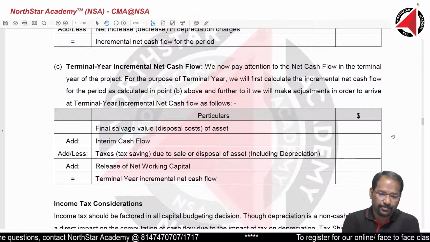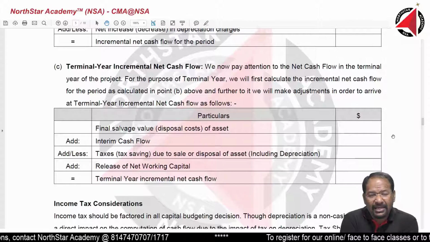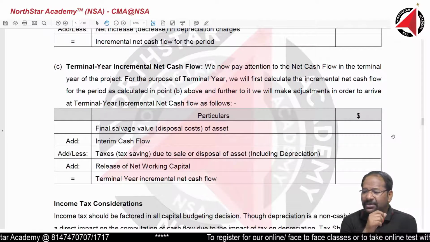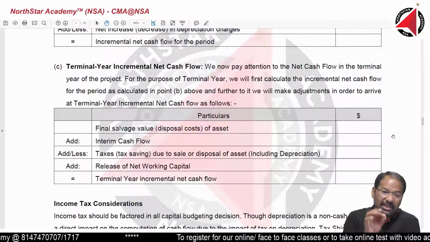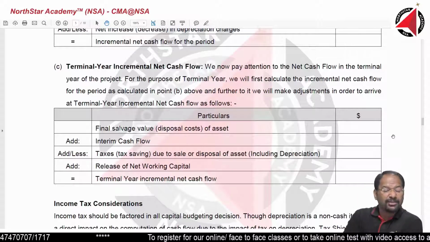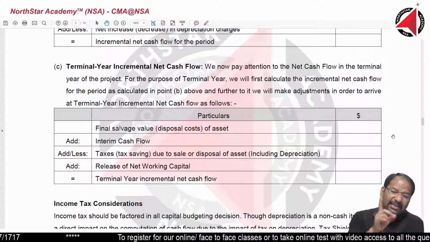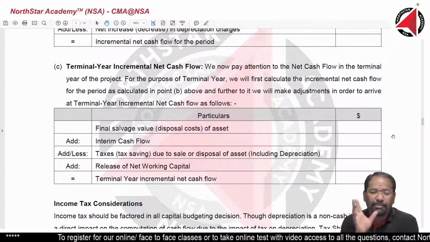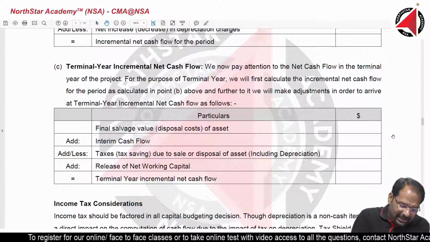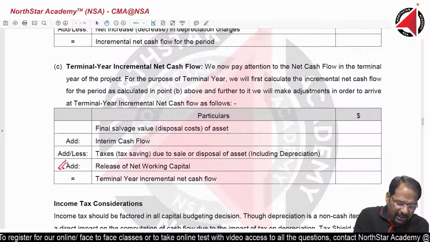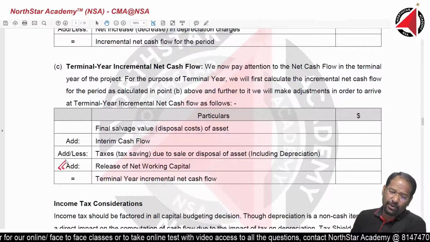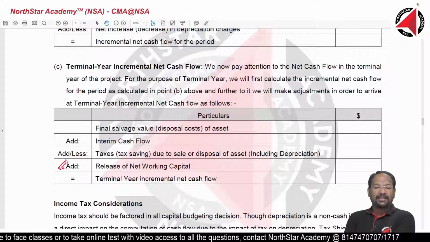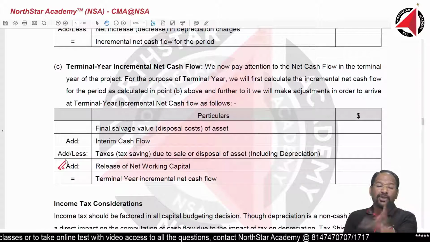Next, terminal cash flow. This is very important. Two things are very important: the first, initial investment, and the terminal investment. Especially in terminal cash flow is where most people make mistakes. The major mistake that you will end up making is by not considering the release of net working capital. This is the major mistake you will make, because the question will not tell you that working capital was released. It is assumed by default.